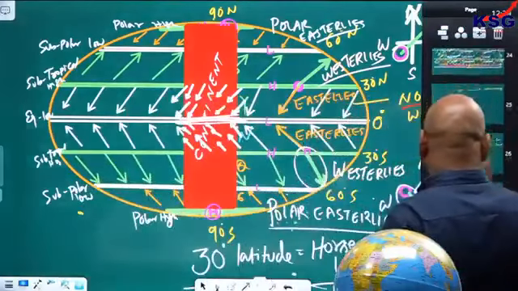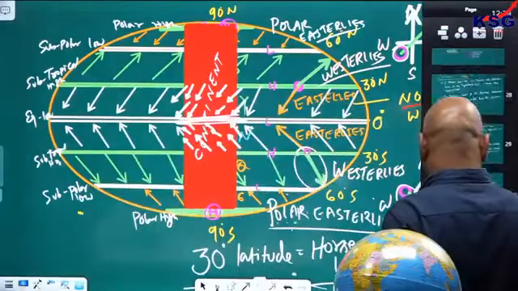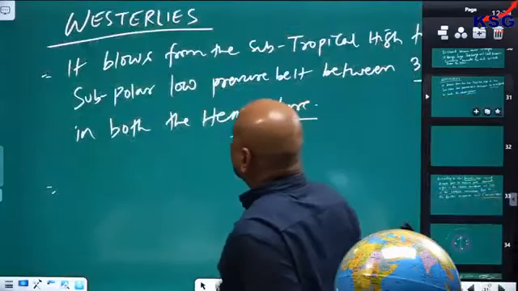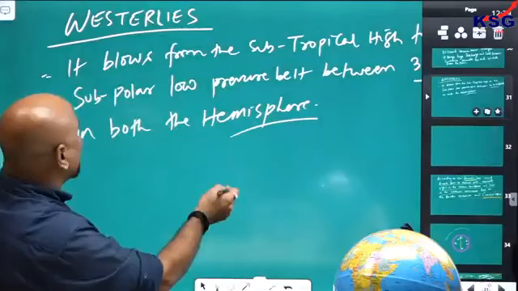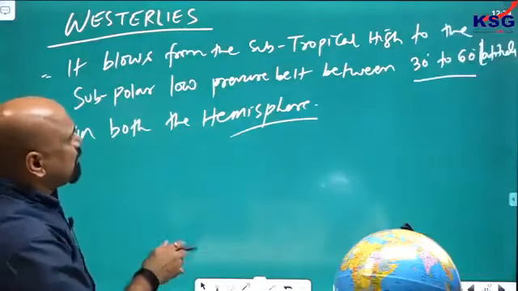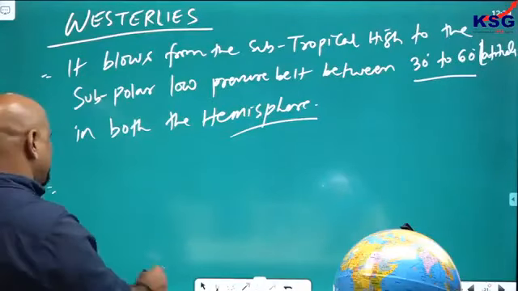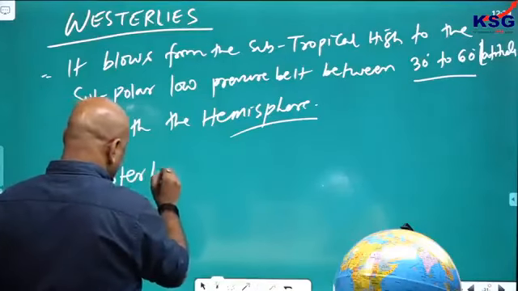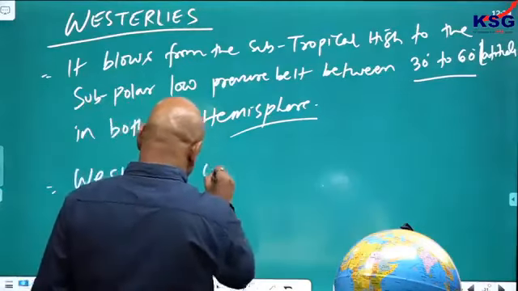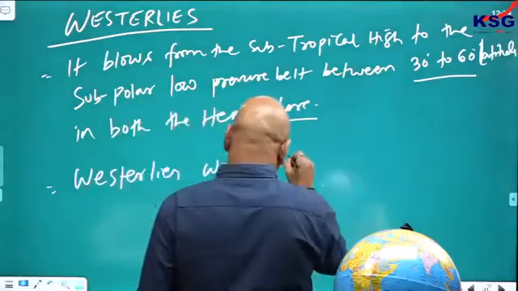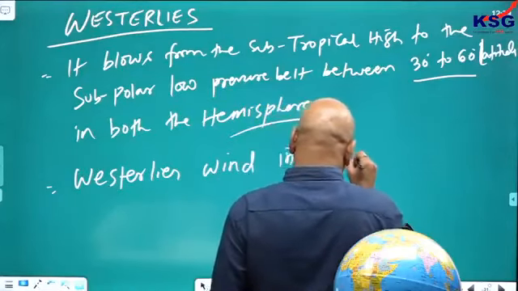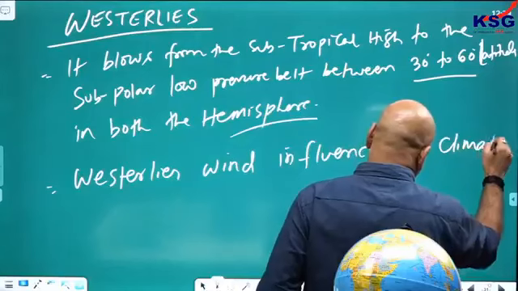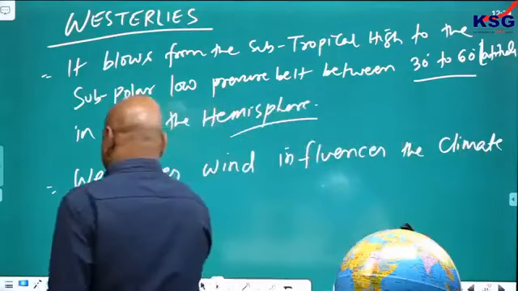Now, again I will move on to the point we have written in the westerlies. It blows from the subtropical high pressure to the subpolar low pressure belt between 30 to 60 degrees in both hemispheres. Westerly wind influences the climate of what?